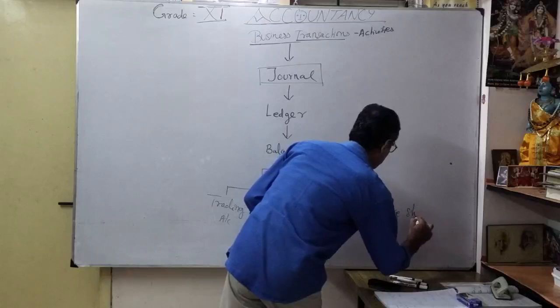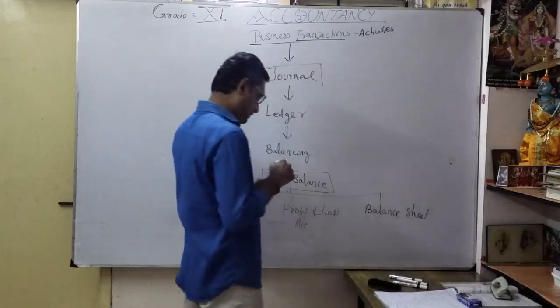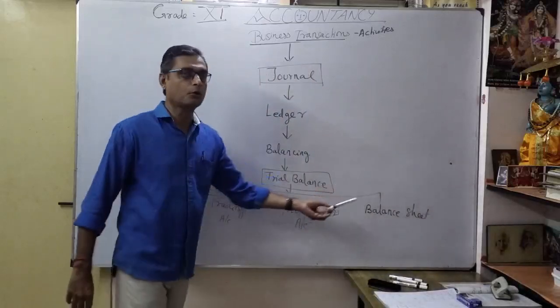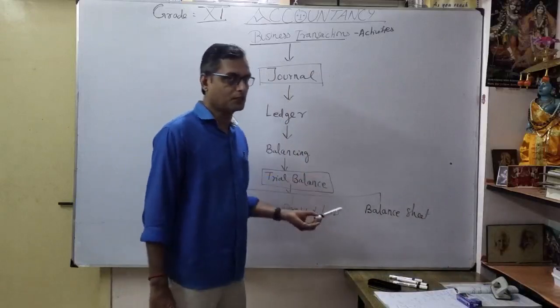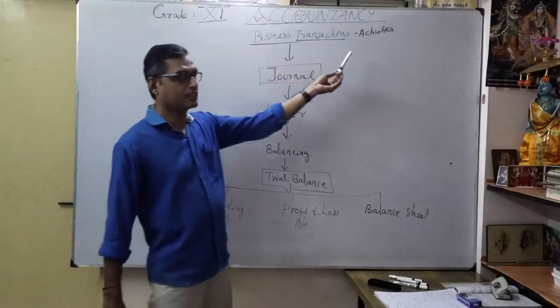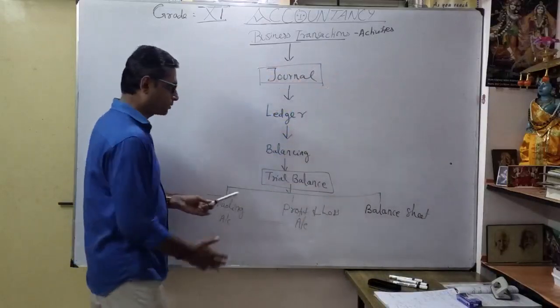These are the three financial statements we are going to prepare. For that only, from the business transaction, you want to develop up to this.